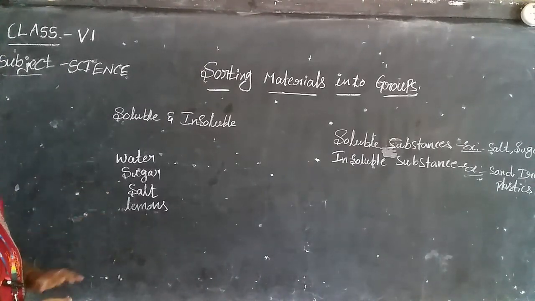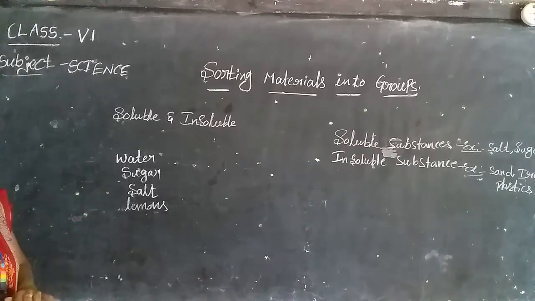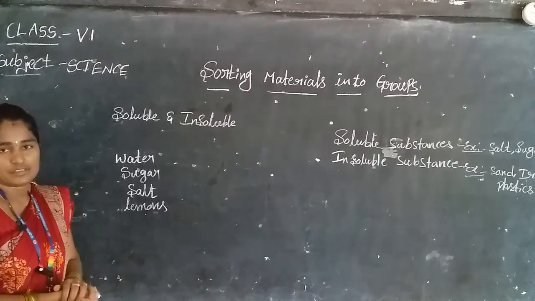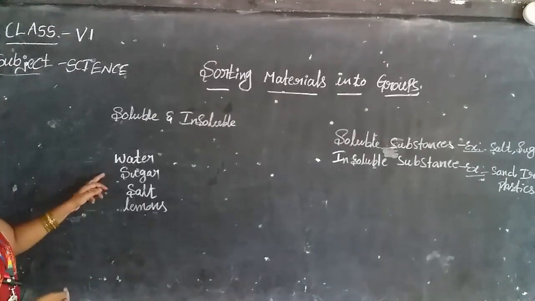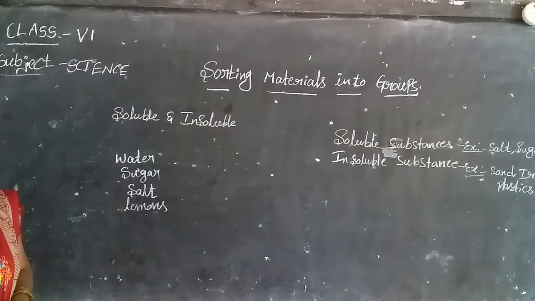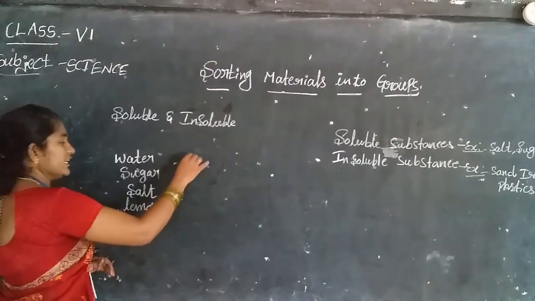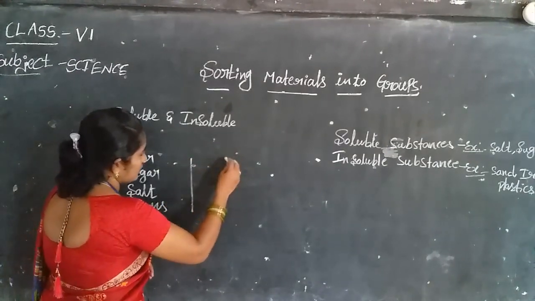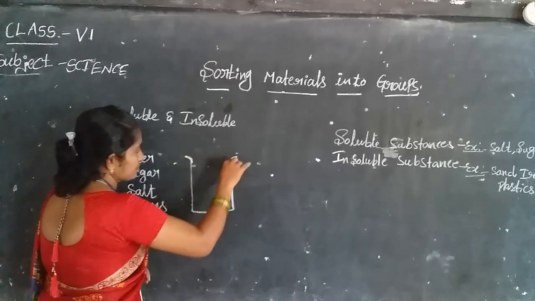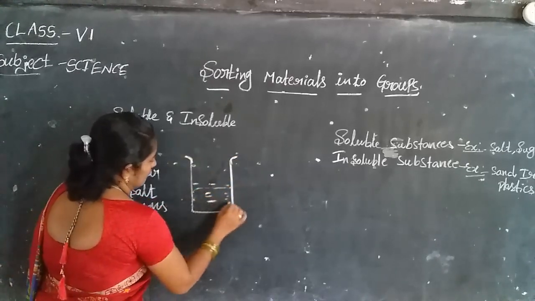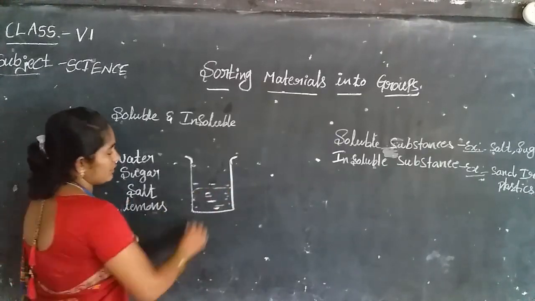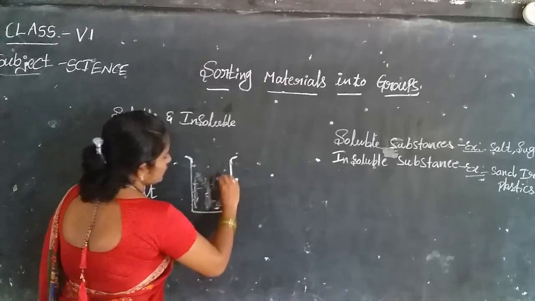Homogeneous means it appears like a single solution. It does not have different layers. So sugar, salt and lemon juice are dissolved in the water. It appears like a single solution. If you take water and add some sugar and salt and lemon juice, what will happen? It appears like a single solution.